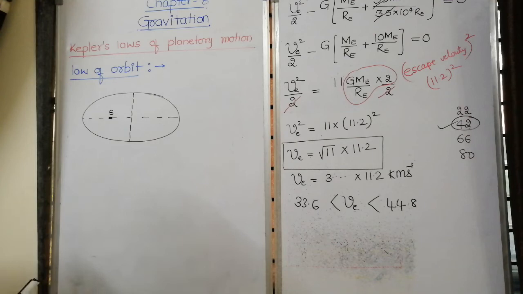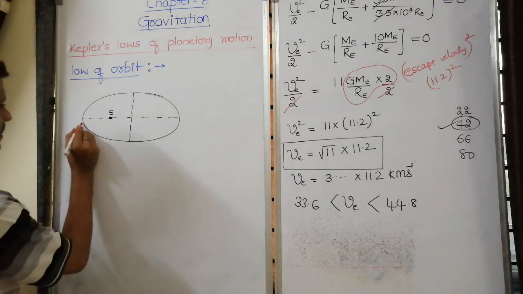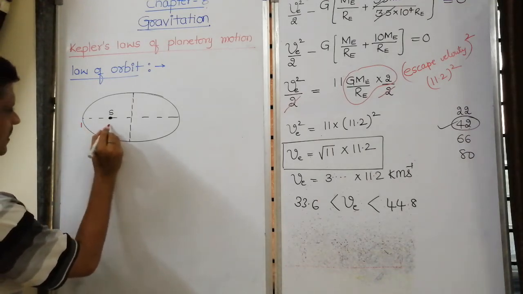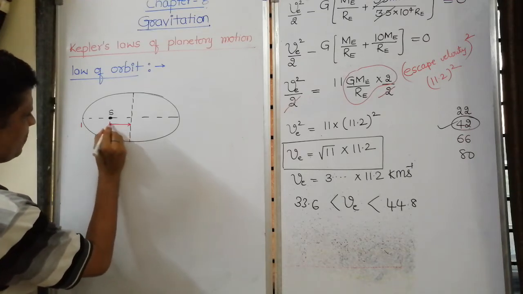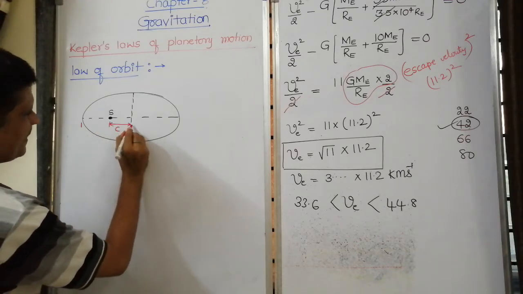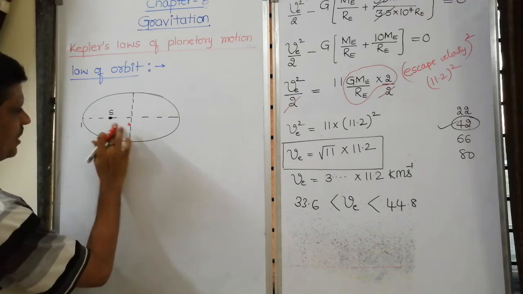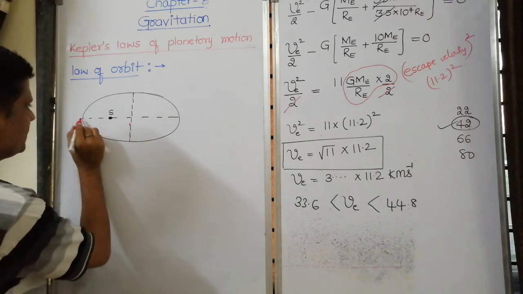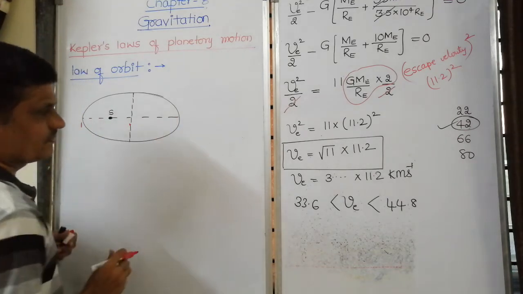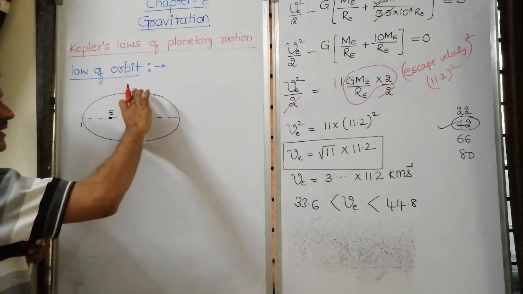Now, according to this, assume this is the center C. This is called the major axis, and this is the minor axis.